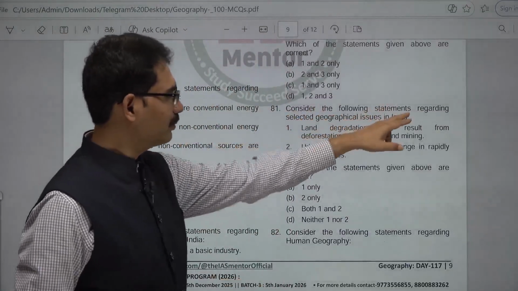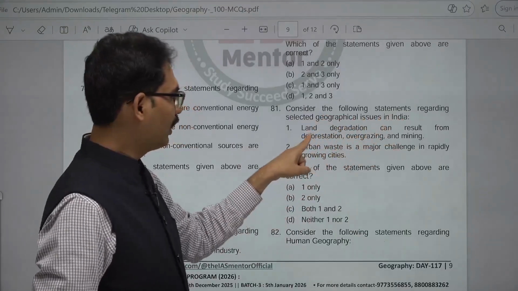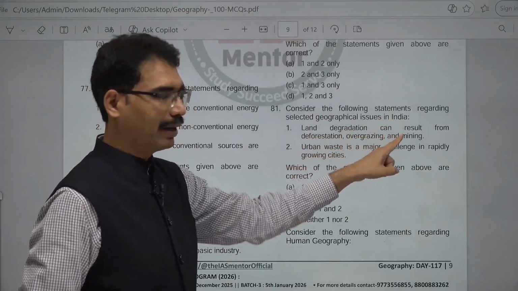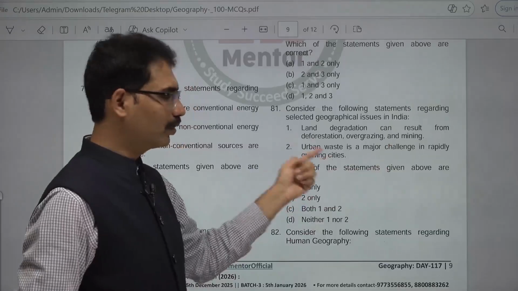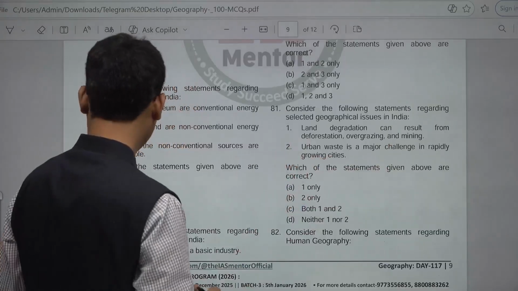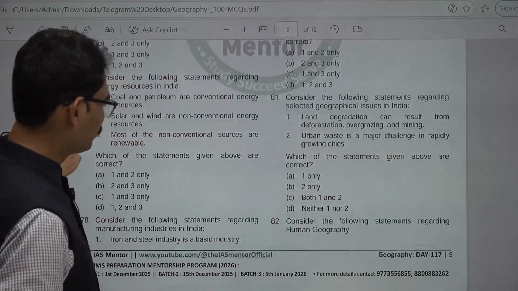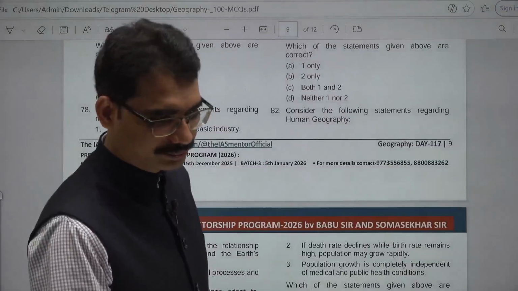Consider the following statements regarding selected geographical issues in India. Land degradation can result from deforestation, overgrazing and mining. True. Urban waste is a major challenge in rapidly growing cities. Both are correct ones. 82. Consider the following statements regarding human geography.